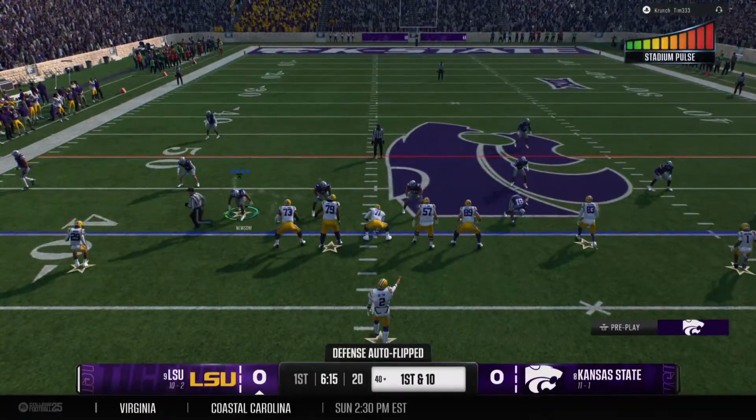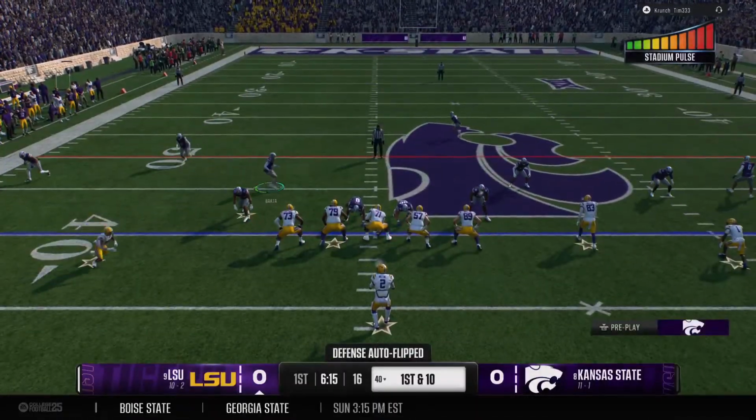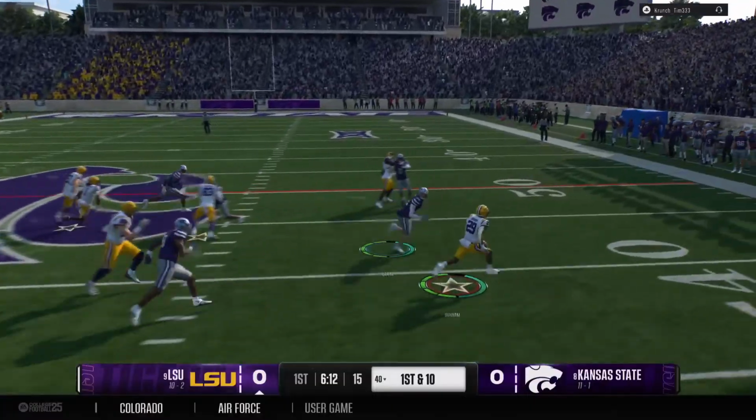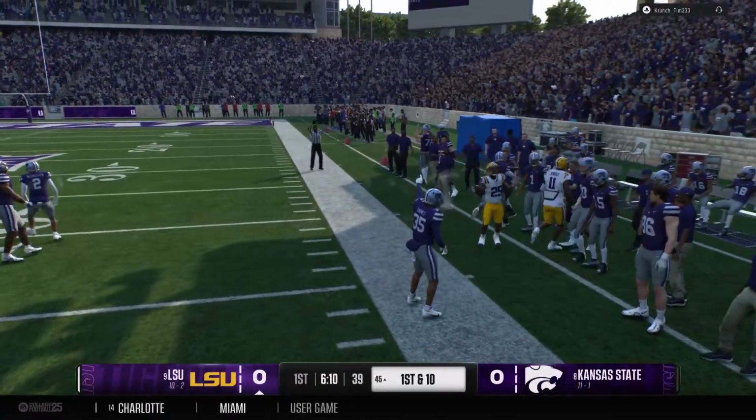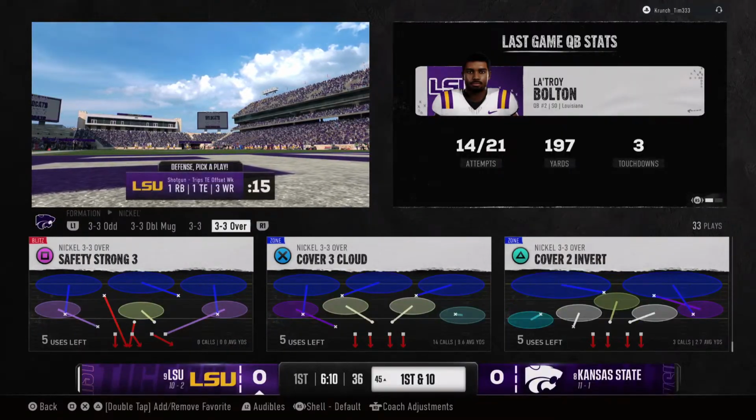Listen to the crowd energy here in the early going. This is a tough environment for visitors. Big pass. Here comes a jet sweep. And a big gain before he goes out of bounds. The offense keeps churning, gets a fresh set of downs.